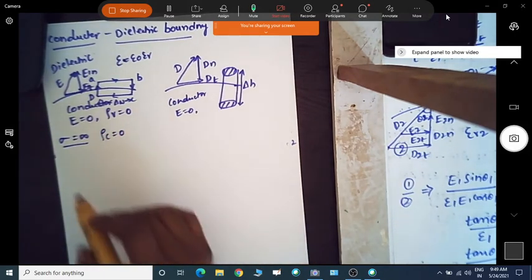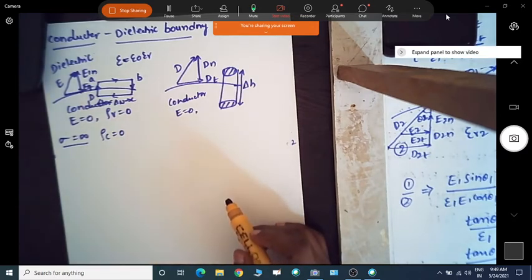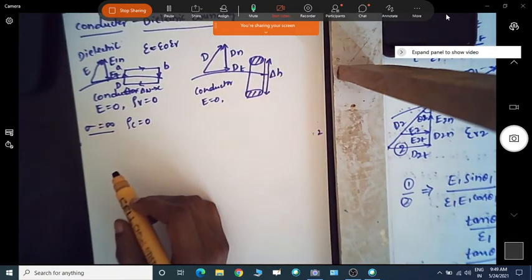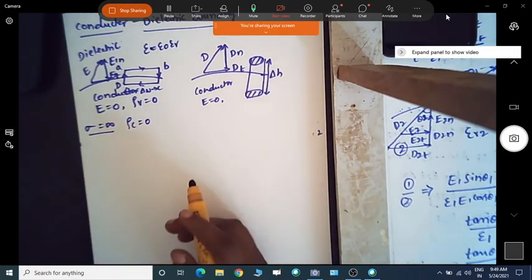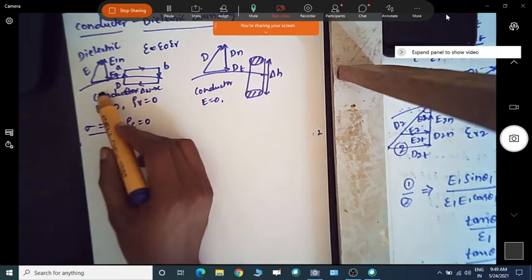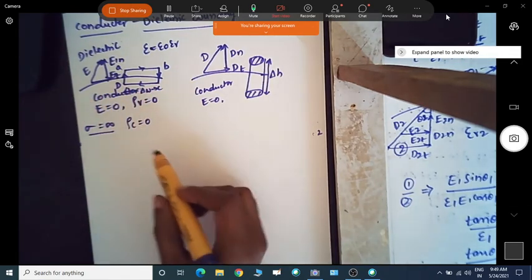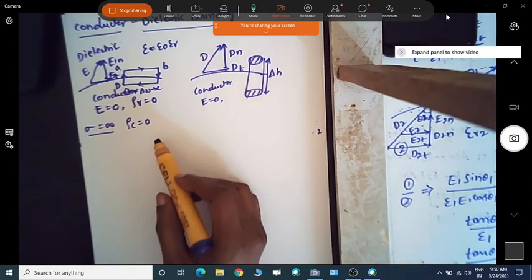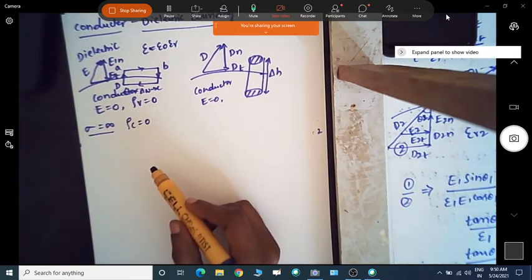Even in practical cases the perfect conductor doesn't exist, but a conductor with high conductivity, like copper, lead, or silver, we can assume as a perfect conductor. Now we are going to determine the boundary condition for this conductor and dielectric interface.